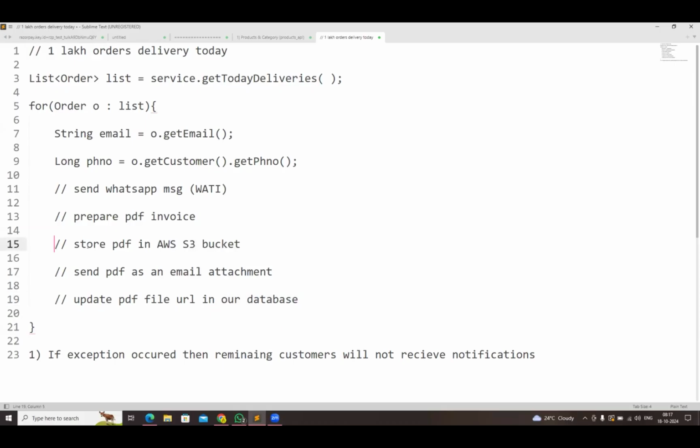For now, we need to add one more functionality in the order delivery notifications. This point we have not implemented yet. Yesterday I had not given this requirement. Today it is a new requirement.